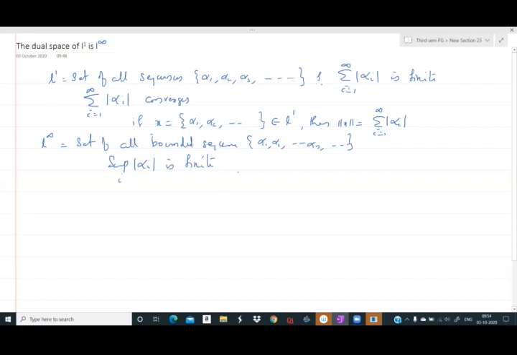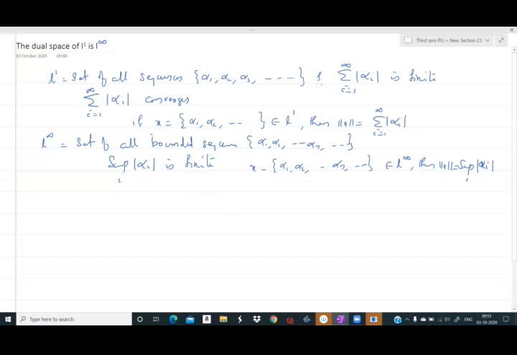And the norm in L infinity: if x is equal to alpha 1, alpha 2, etc. belongs to L infinity, then the norm of x is equal to the supremum over i of modulus of alpha i. So these are the preliminary requisites to prove this theorem.